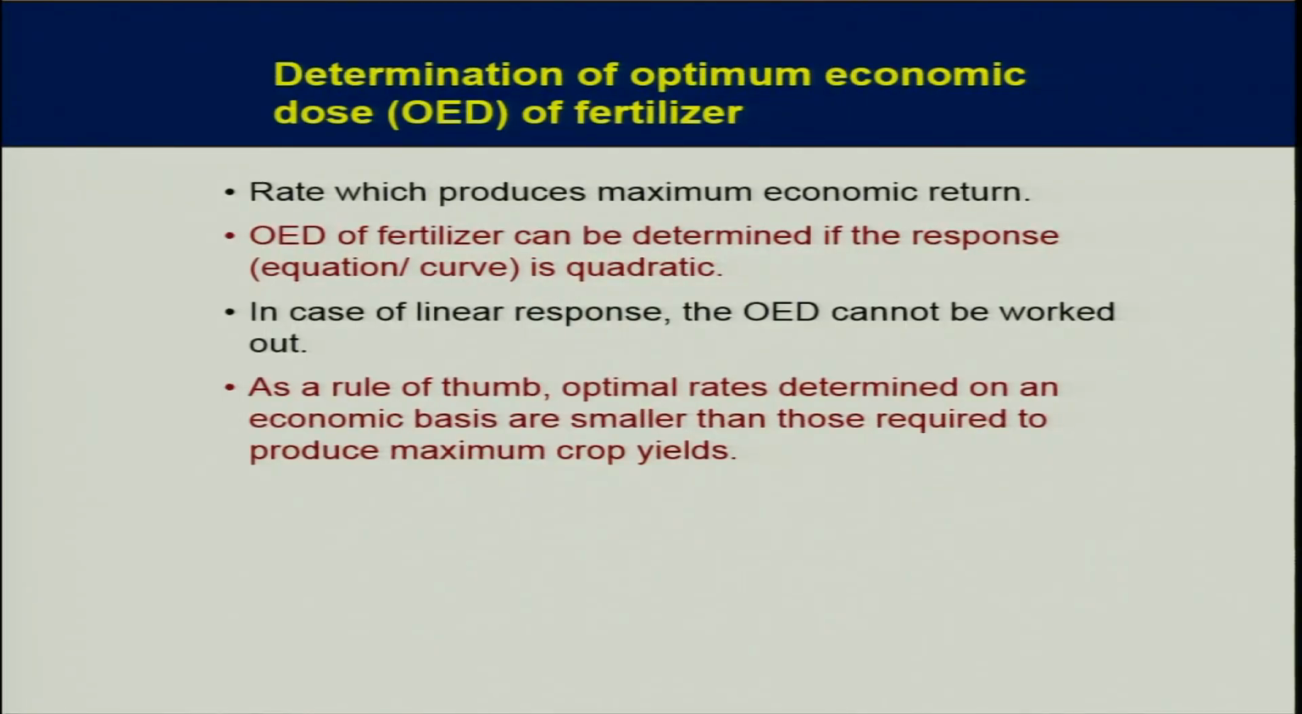In case of linear response, the optimum economic dose can never be worked out. I have seen students sometimes making a lot of mistakes. Your data is suggesting that the relationship is linear, but by force you are making it quadratic. You are fitting the same data, which was actually linear, using a quadratic equation, and sometimes your optimum economic dose may be much higher than the maximum dose which you have used in the experiment where you got the data recorded.